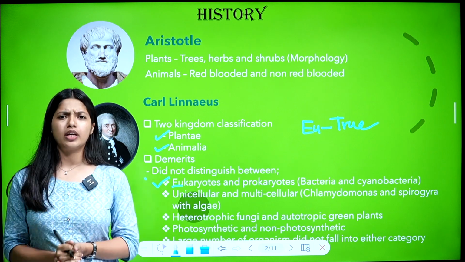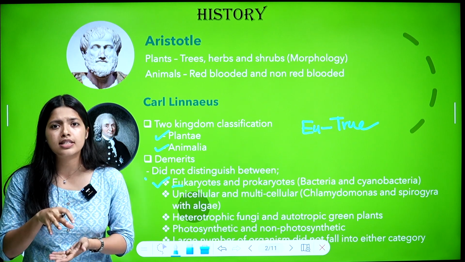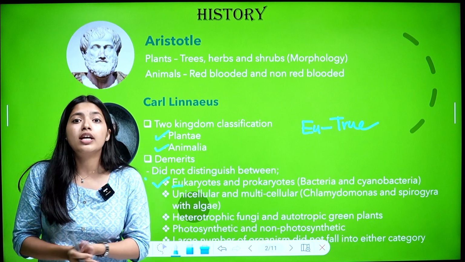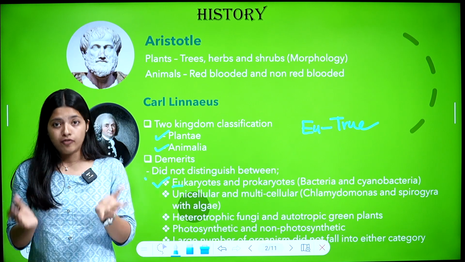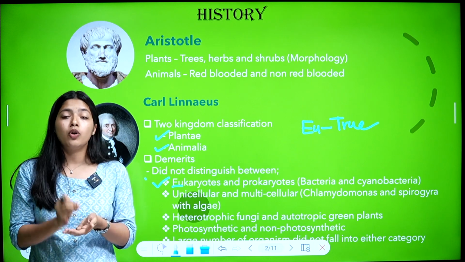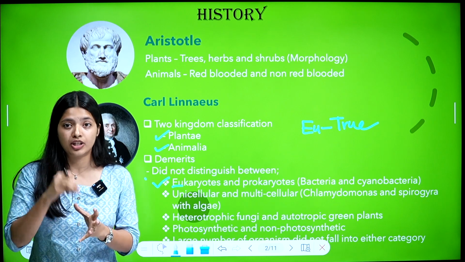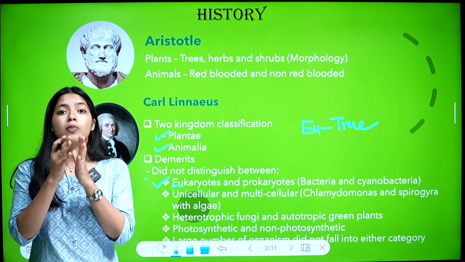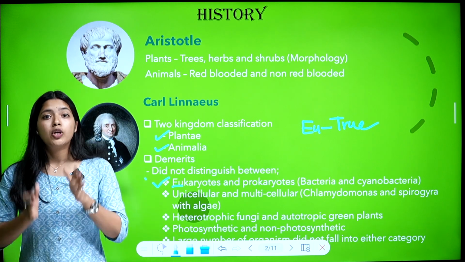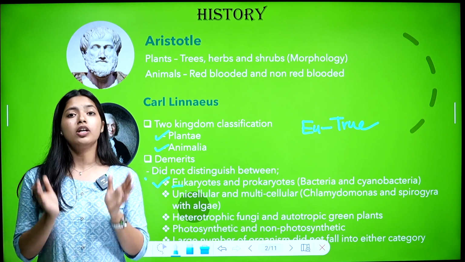What is a definite nucleus? We know cells have a nucleus, and inside the nucleus there is our genetic material. If this nucleus has a proper nuclear membrane, a proper nuclear envelope, we call it a definite nucleus. In that case, the genetic material won't be naked. So the cell will have a nucleus, inside it there will be genetic material, and the nucleus will have a proper nuclear membrane and nuclear envelope. In that case, we call them eukaryotes. That means organisms with a definite nucleus are called eukaryotes.